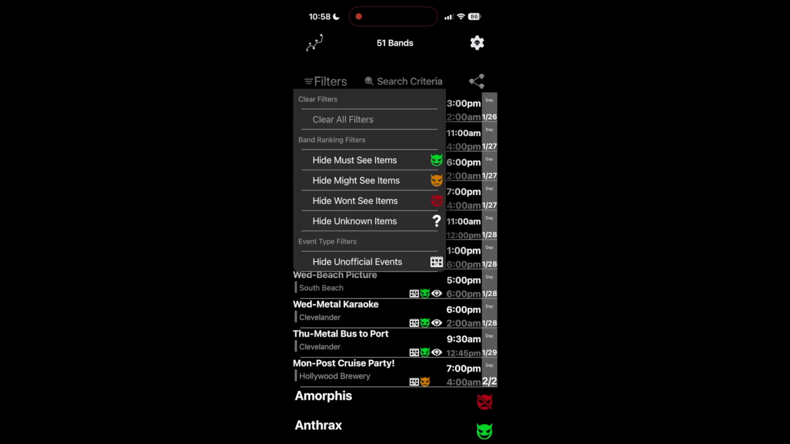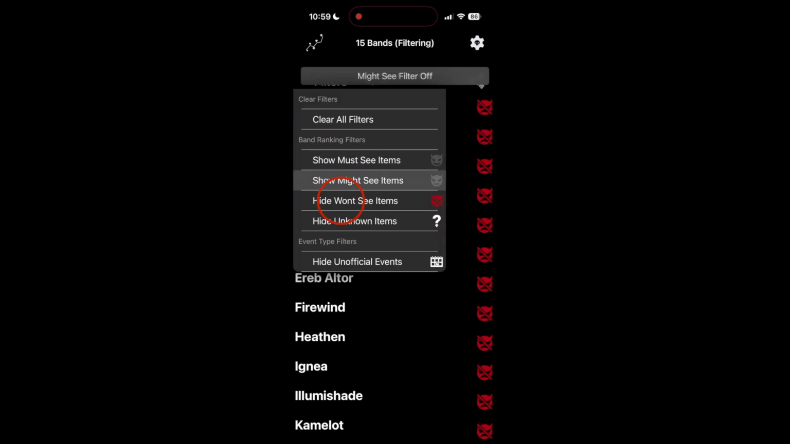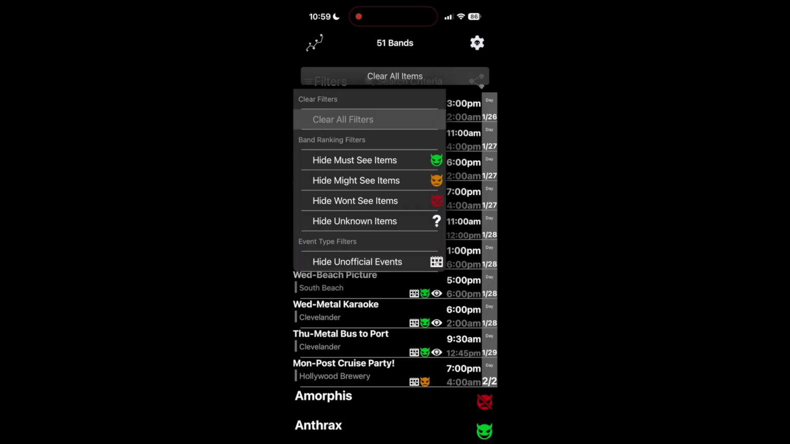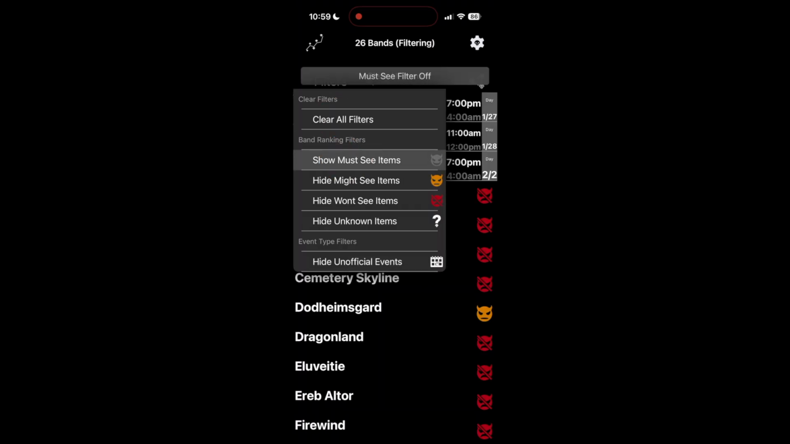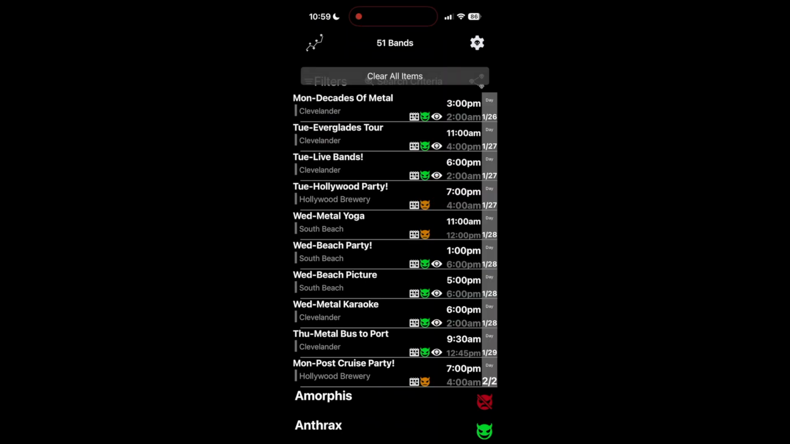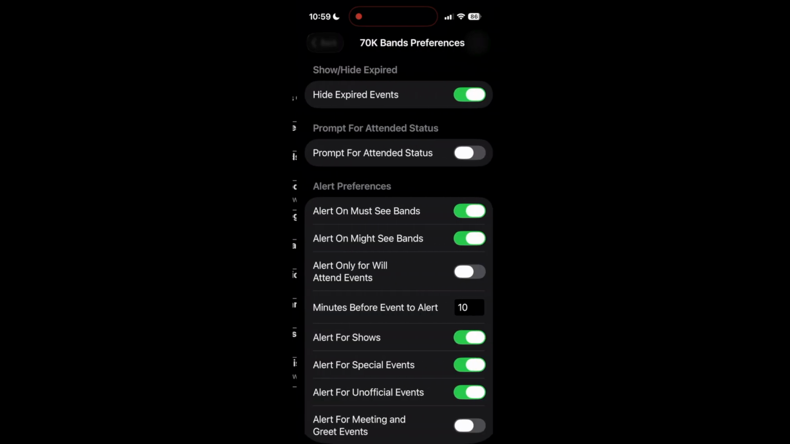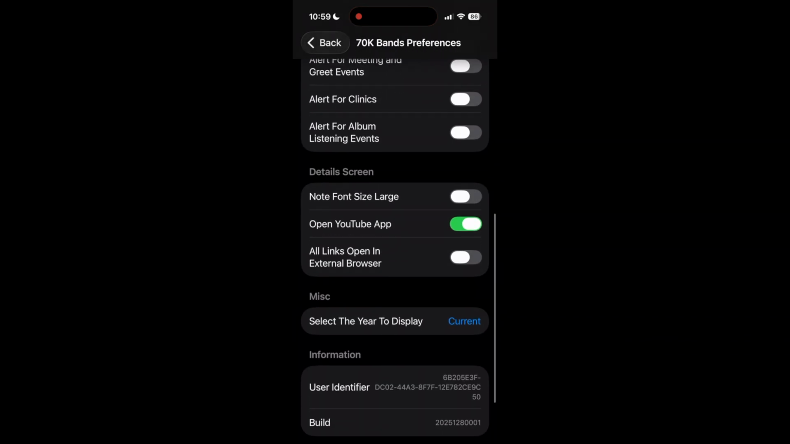With this menu, you can easily filter out must, might, won't, or unknown bands, as well as hide or show unofficial events. Once filters are enabled, you will see the option to clear all filters. When filters are active and hiding bands or events, you will see the text filtering next to the band event count. One great feature is the ability to go into preferences and choose to view prior years.